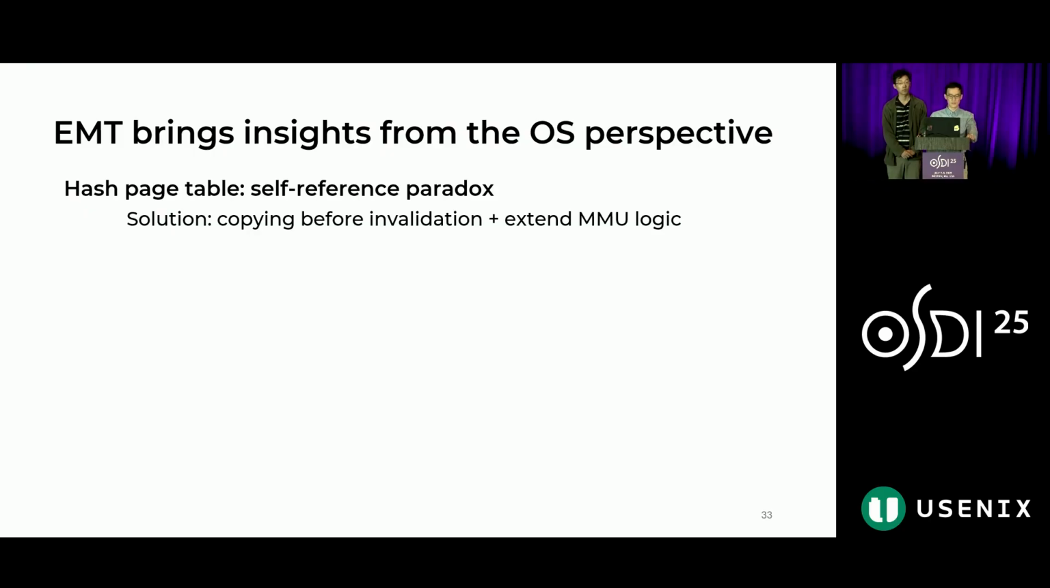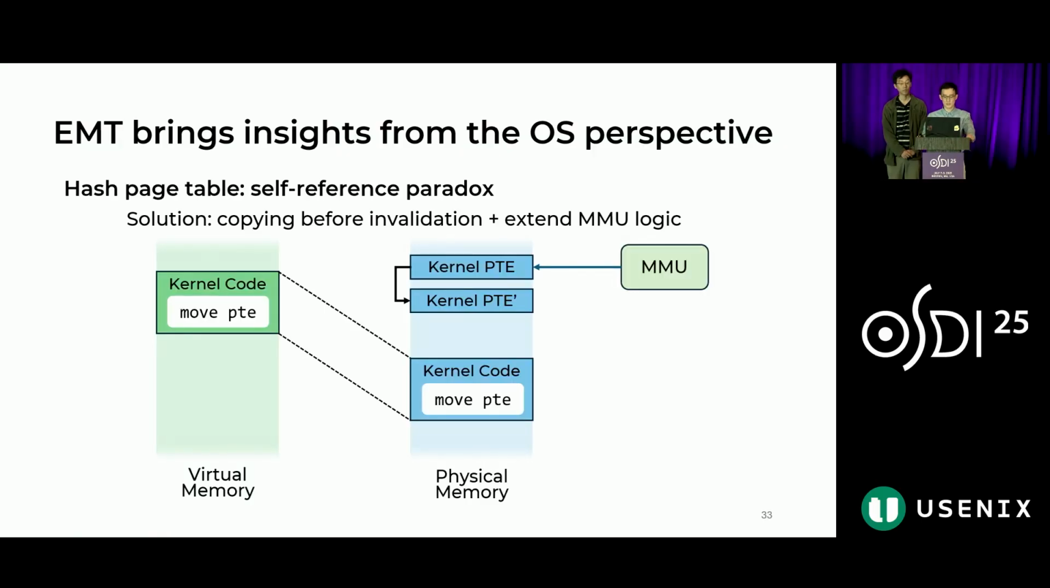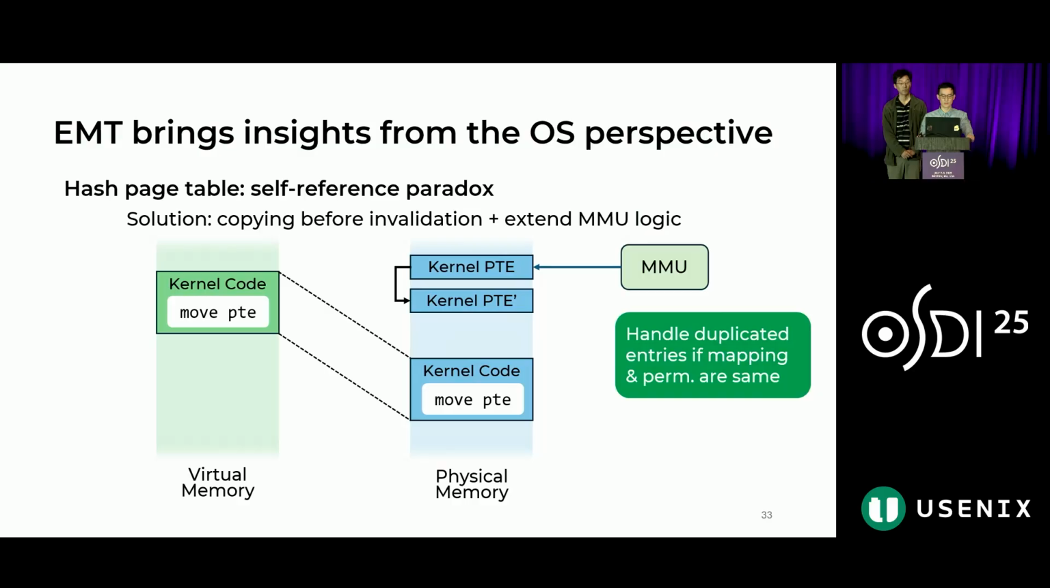Our solution is to do copy before invalidation, plus some extension on the MMU logic. So here's what we do. We patch the MMU logic to handle duplicated entries if the mappings and permissions are the same. So during the process of moving a PTE, the MMU can still refer to the kernel PTE, and after it is done, it will point to the correct one.